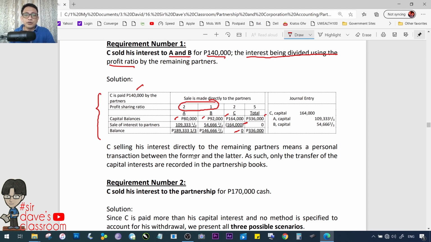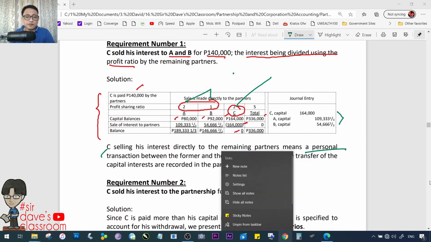So, kung mapapansin mo, yung kanyang capital interest, si C, the capital interest of C, is 164. But since the sale is made to A and B, in turn, any loss, in this case, loss ang nangyari, experienced by C, any loss suffered by C is a personal transaction between C, A, and B. And therefore, that would not be recorded in the books of the partnership. Ang concern lang natin dito, again, is the transfer of capital from C to A and B. C selling his interest directly to the remaining partner means a personal transaction between the former and the latter. Okay? Alam ko na, intindihan mo na yan. No need to consume much more time there.